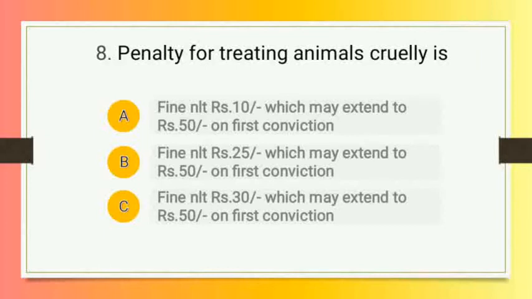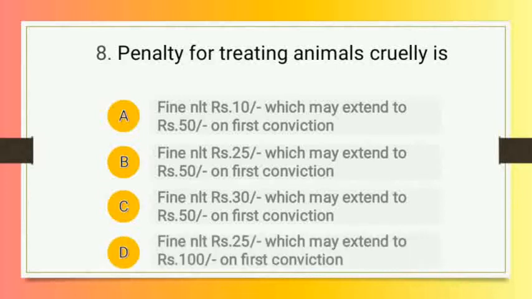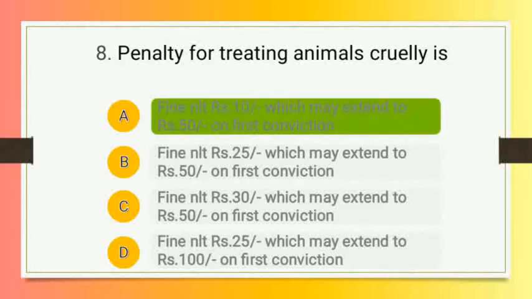Option number C, fine not less than rupees 30 which may extend to rupees 50 on first conviction. And option number D, that is fine not less than rupees 25 which may extend to rupees 100 on first conviction. Students, right answer of this question is option number A, that is fine not less than rupees 10 which may extend to rupees 50 on first conviction.